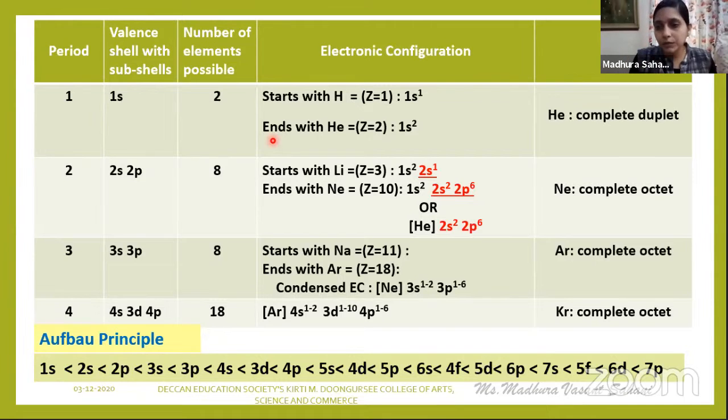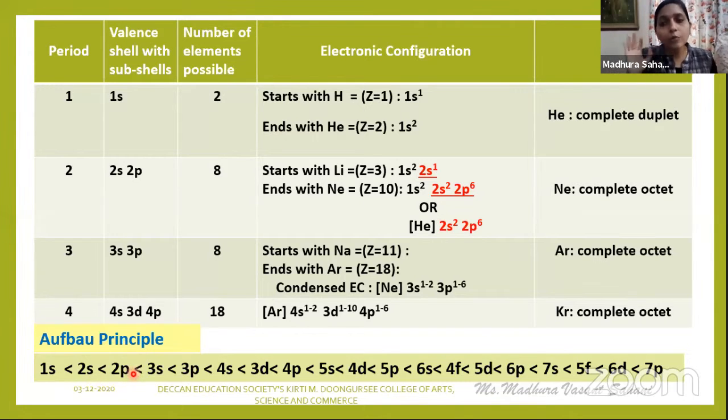Now, what is the above principle? Just for the sake of reference, you should know that in the ground state of an atom, electron filling begins with the orbitals of lowest energy first, and then the electrons are filled in the orbitals of higher energy level. Just look at this series.